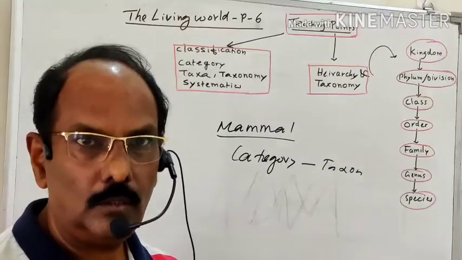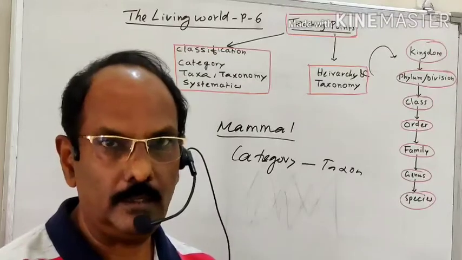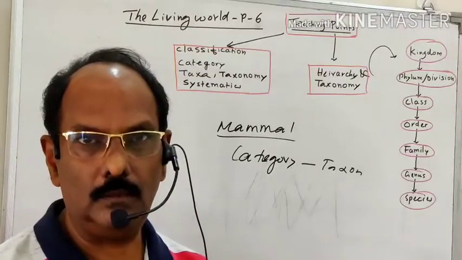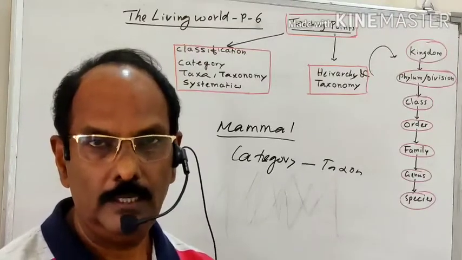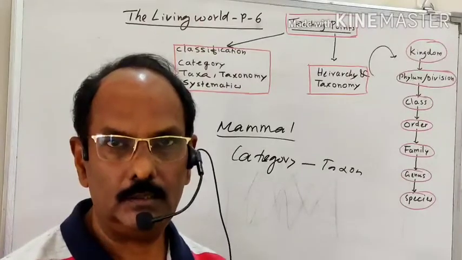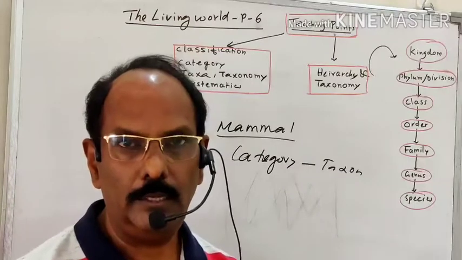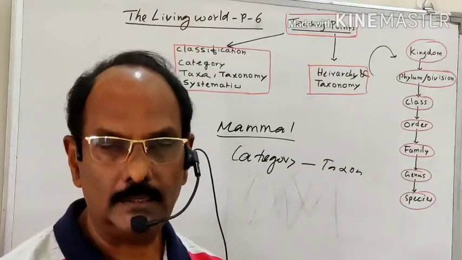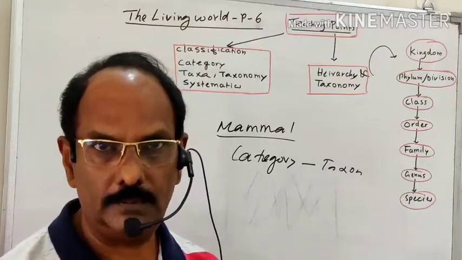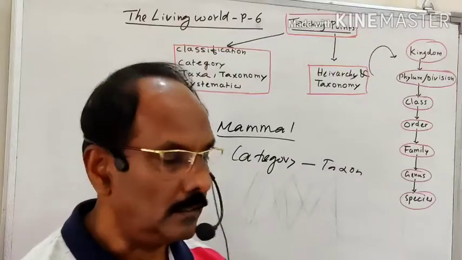So all the organisms present on earth are grouped into particular categories, and this categorization is based on some particular characters of that particular group. That grouping of organisms into different categories is known as classification. Like that, 1.7 to 1.8 million organisms are already classified and named. Description first, then nomenclature, then it is classified into different groups.